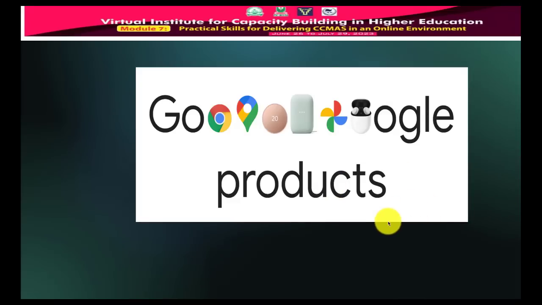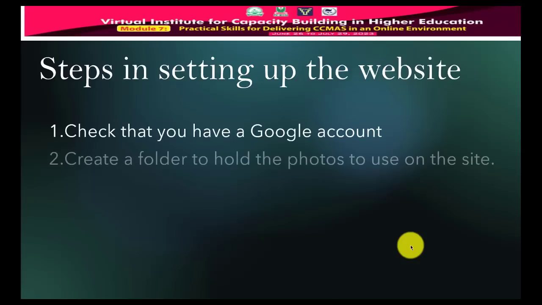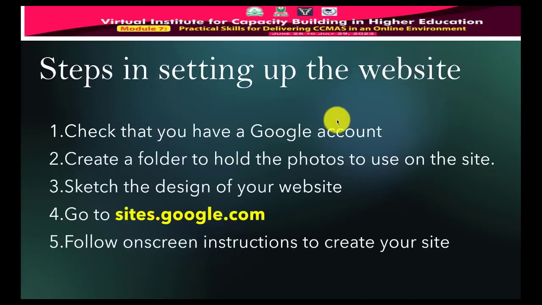So let's go to the heart of our business today, which is how to set up the website, our class website. There are 5 steps, as you can see.